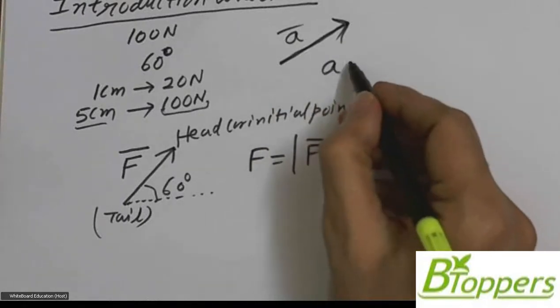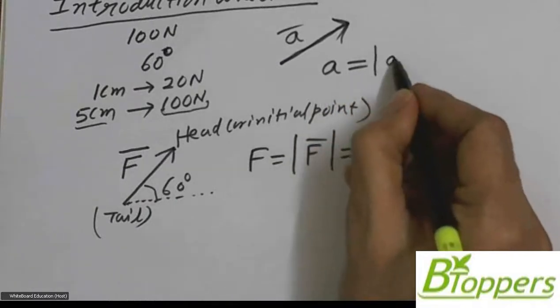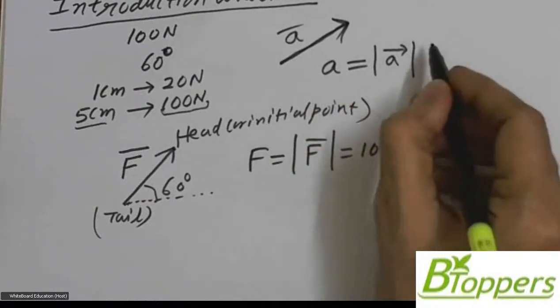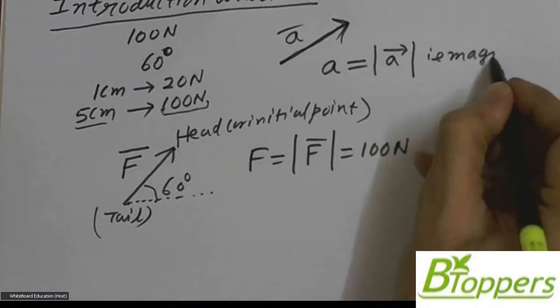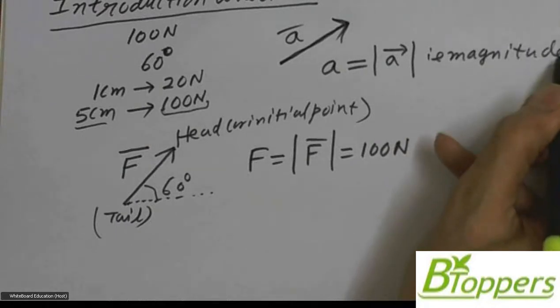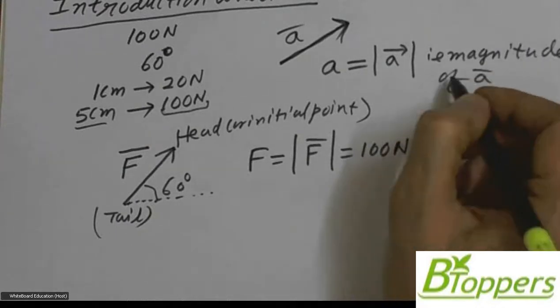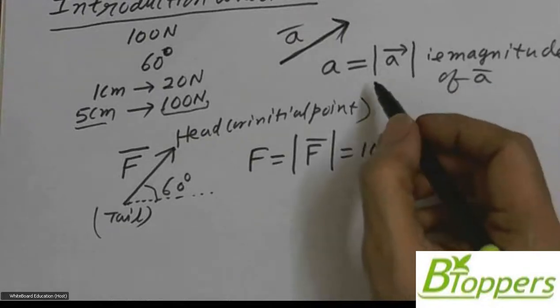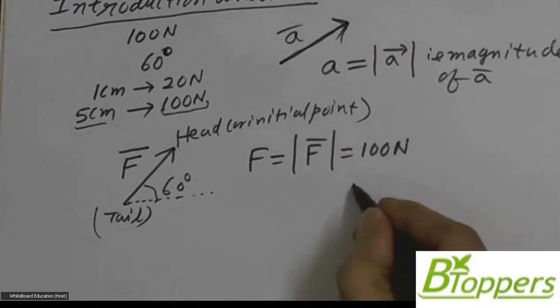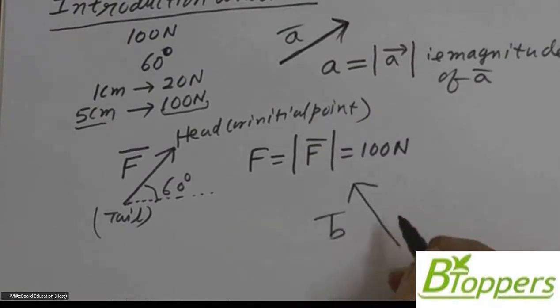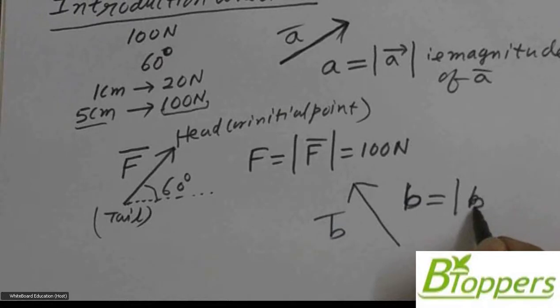If you just write letter A without the bar symbol, it represents the magnitude of vector A bar or modulus of vector A bar. Similarly, if B bar is another vector which acts in the direction as shown in the figure, if you just write letter B without the bar symbol above it, it represents the modulus of vector B bar or magnitude of vector B bar.